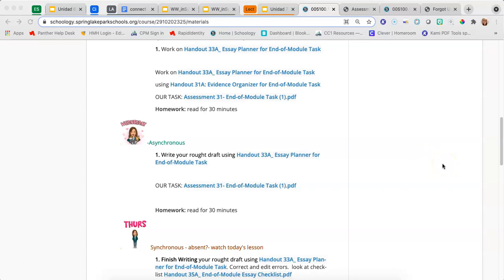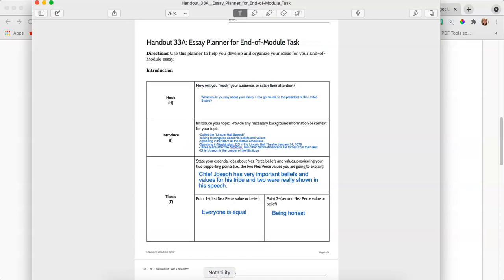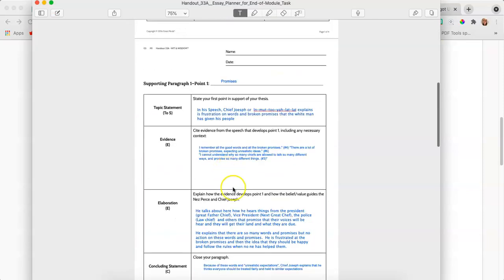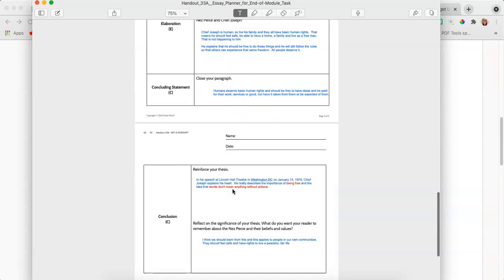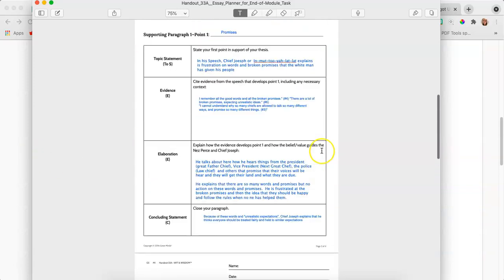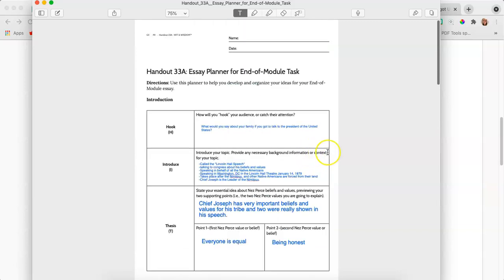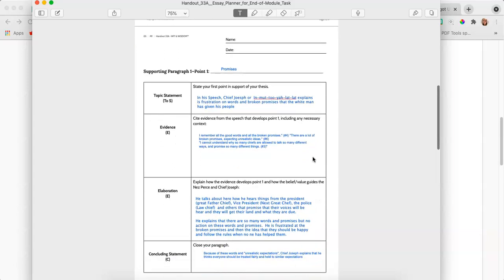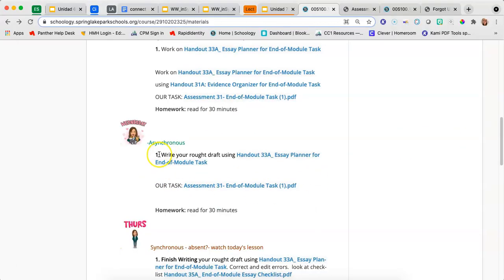You will now need to locate your essay planner that we turned in yesterday, so 33A, and it should be completely filled out. Introduction, supporting paragraph 1, supporting paragraph 2, and your conclusion. As you can see, I filled it all out as well. The more that you have here, the better organized and easier writing your rough draft is going to be. What we're going to do today is write our rough draft, okay?